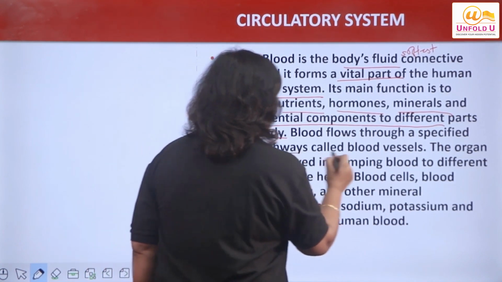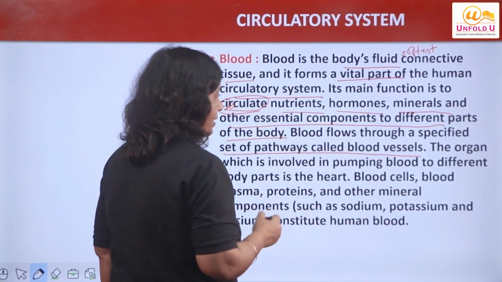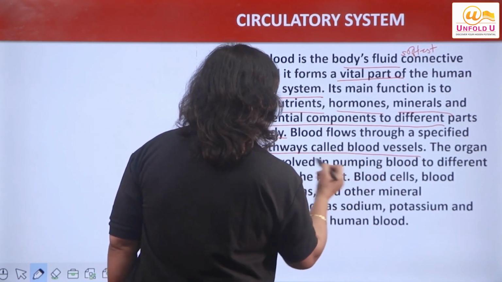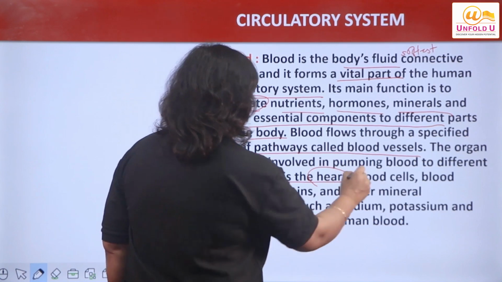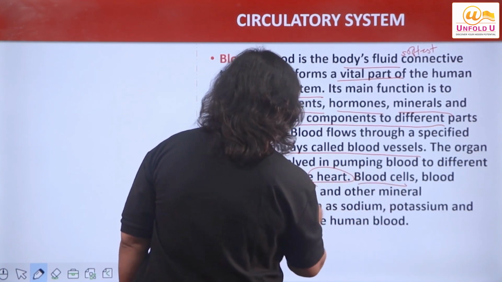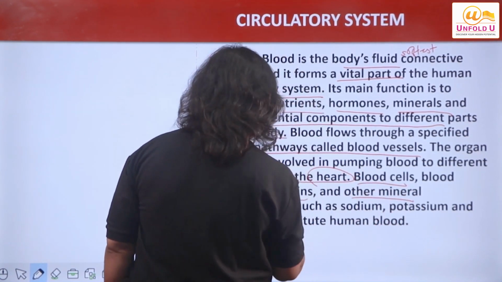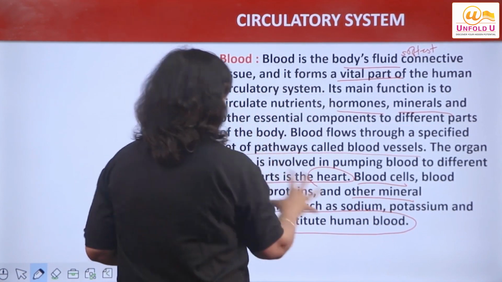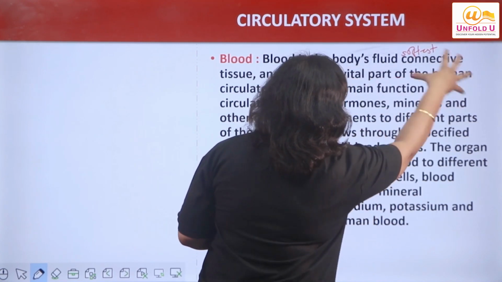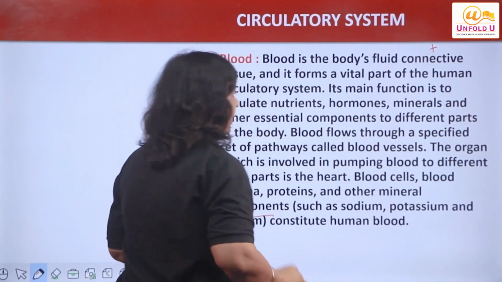It flows through blood vessels, right? The organ involved in pumping the blood to different parts is the heart, right? Blood cells, blood plasma, proteins and other mineral components form the human blood. So we have discussed human blood in the previous slide about the structure, right?